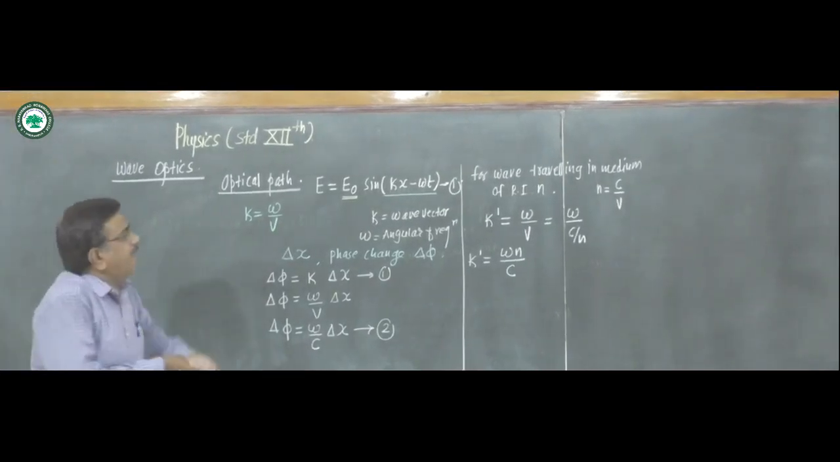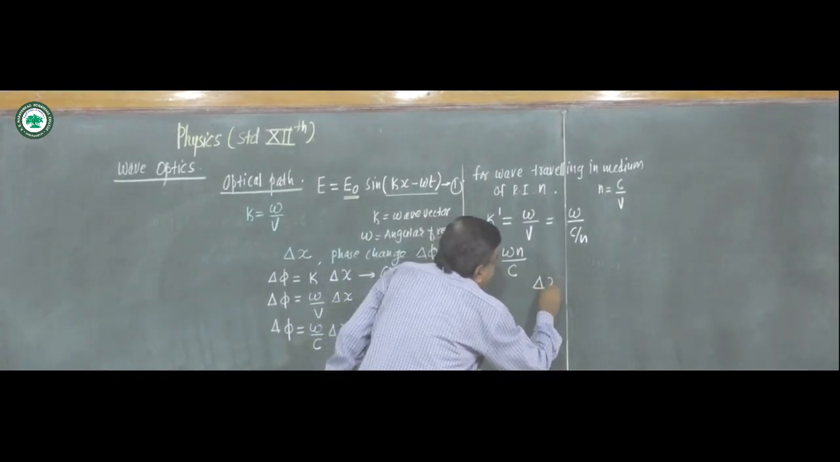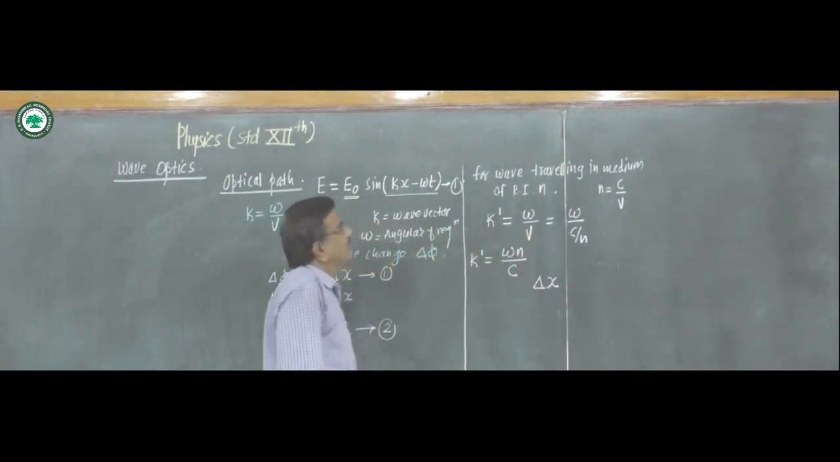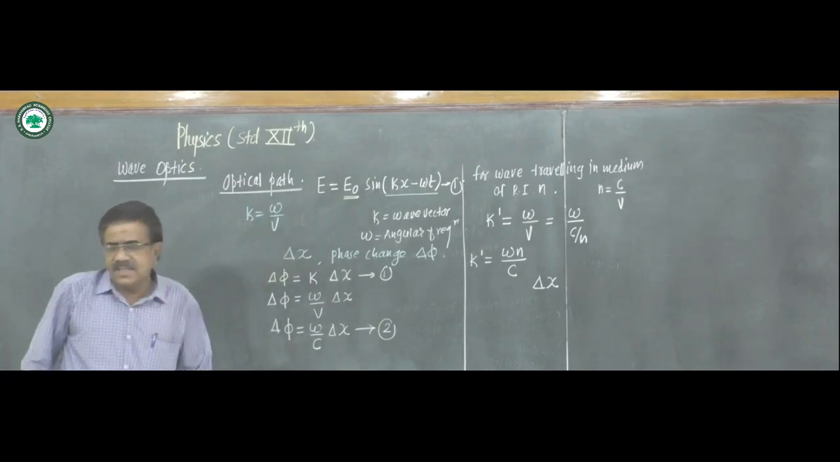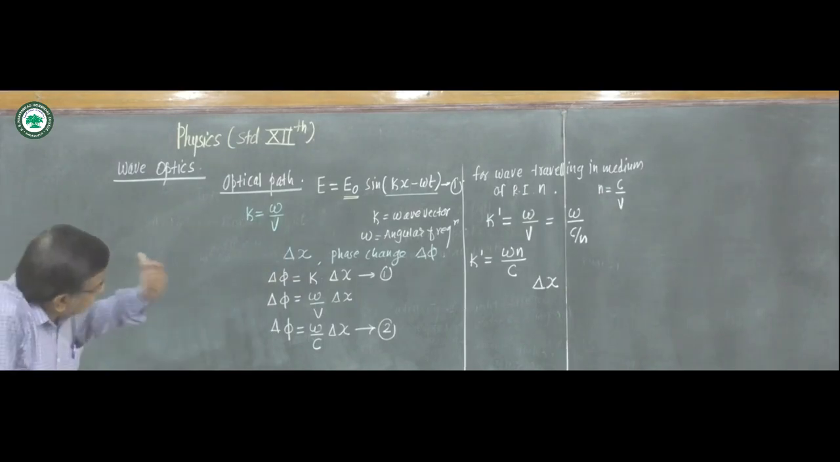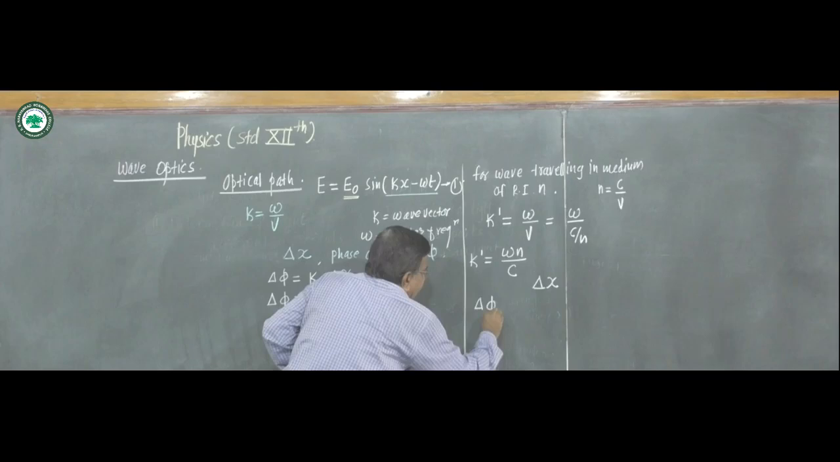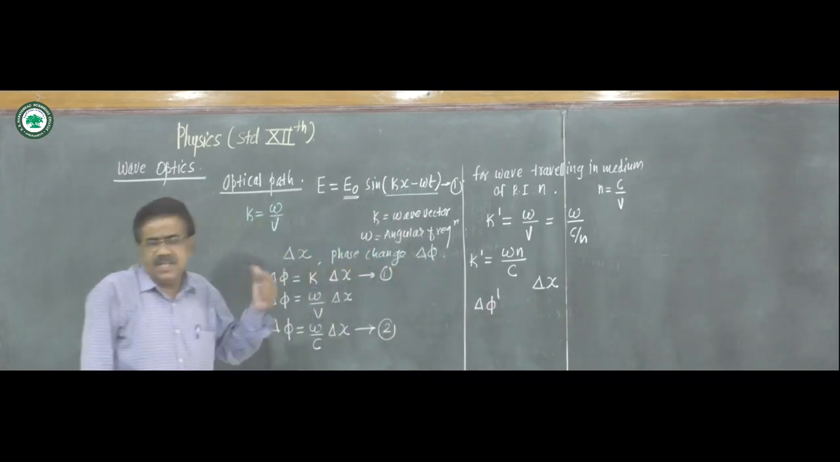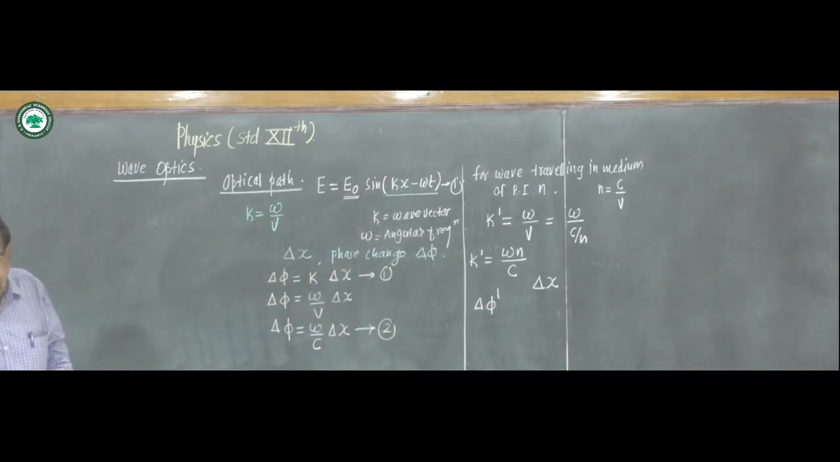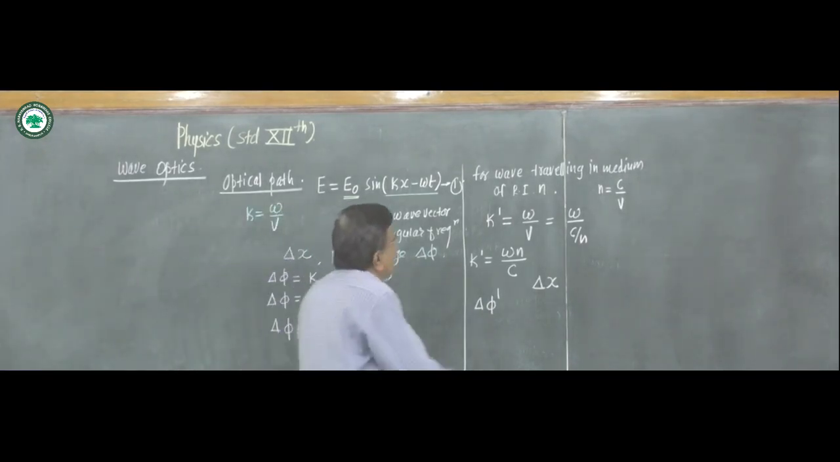If the wave travels a distance delta x in this medium, similar to this equation, the phase difference delta phi dash will be k dash into delta x.